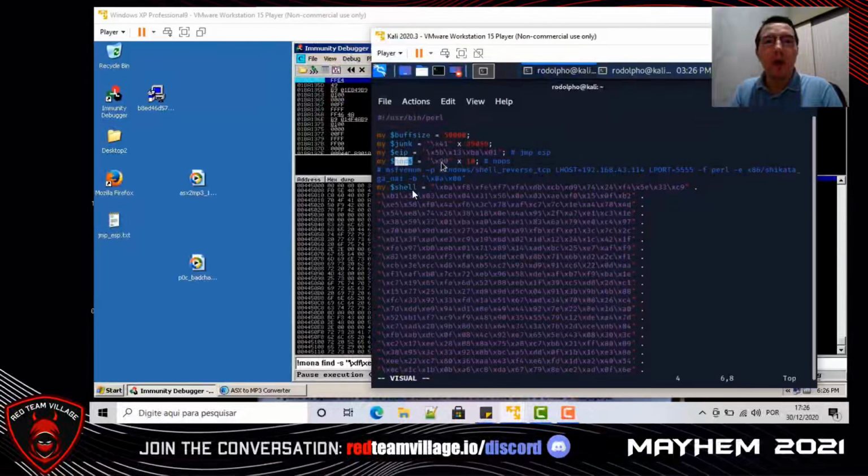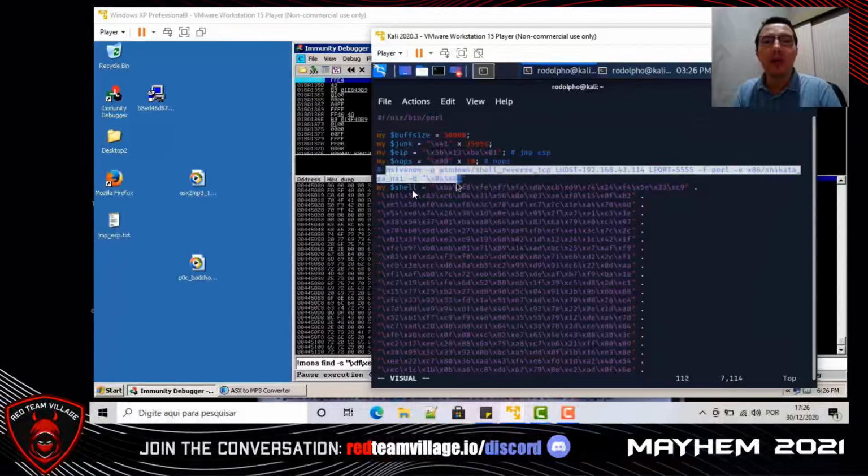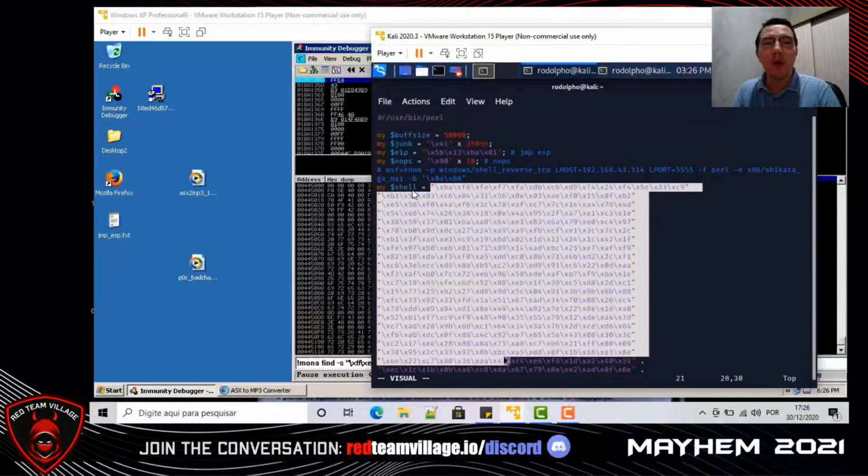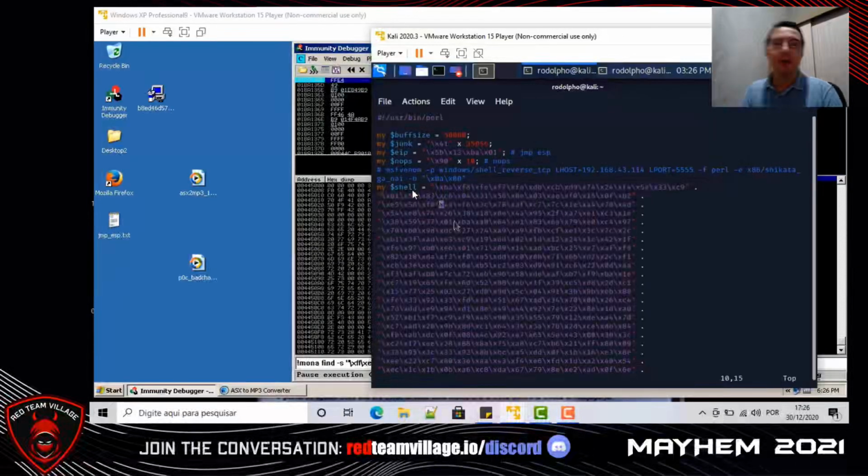So we will overwrite the register EIP with the address that makes a jump to ESP, and we will put in ESP some NOPs, that means no operations because they do nothing. And after we will put in ESP also our shellcode.